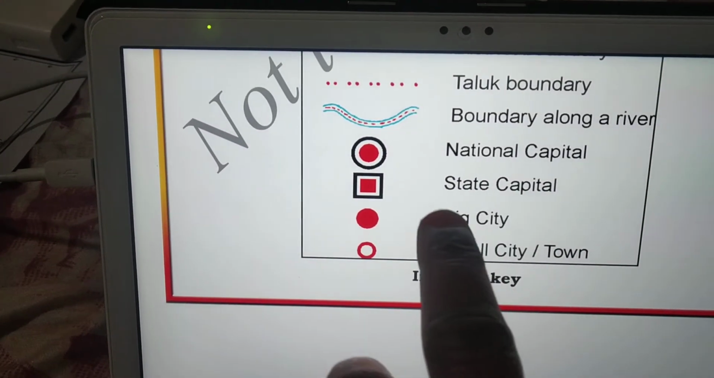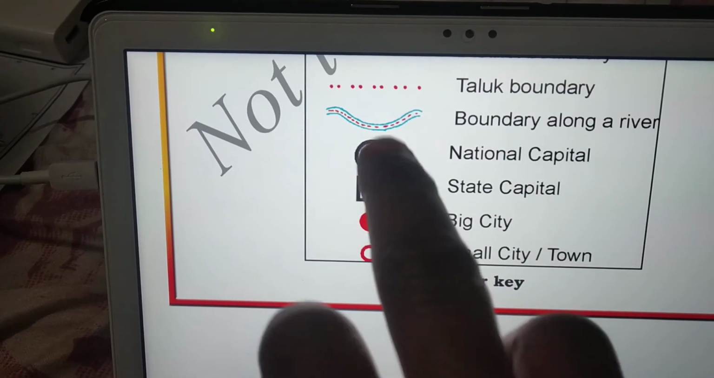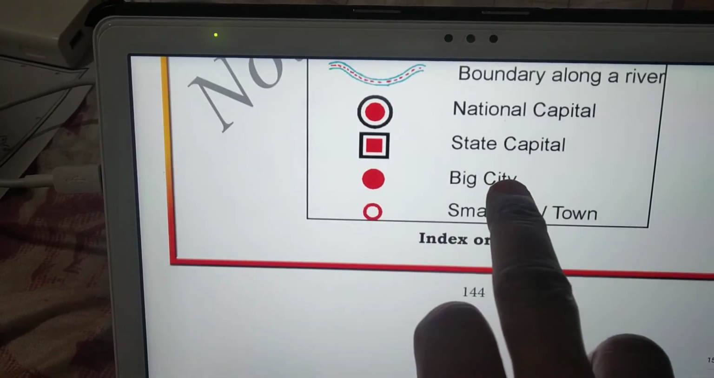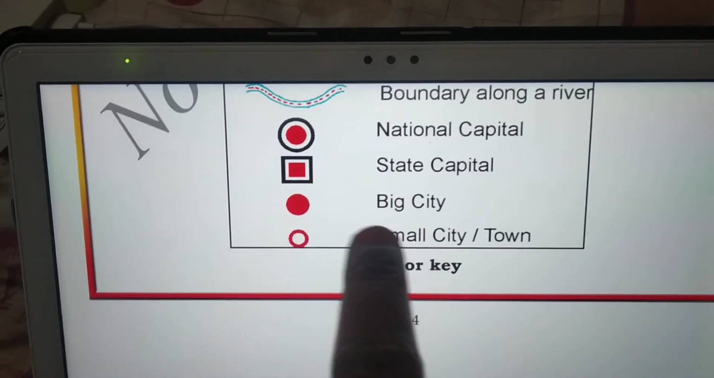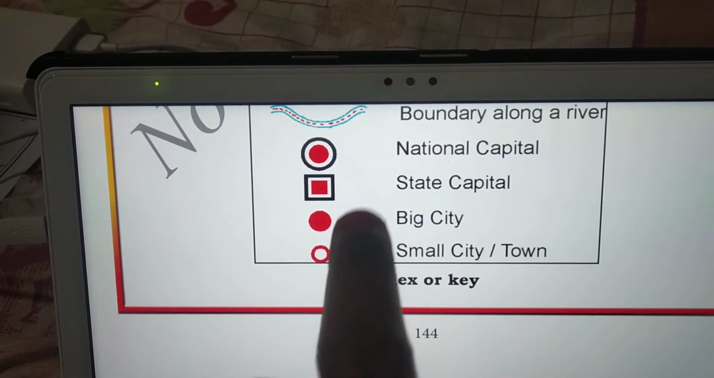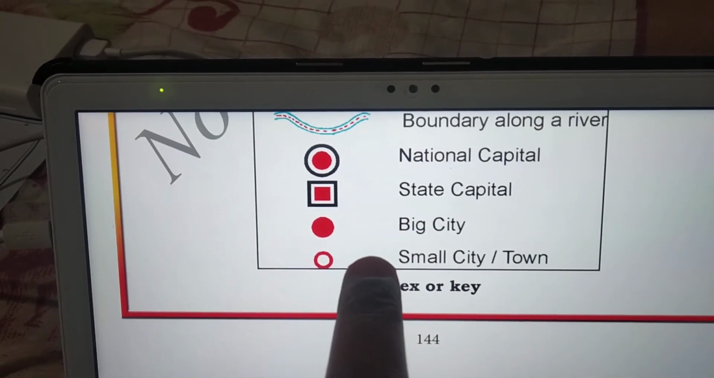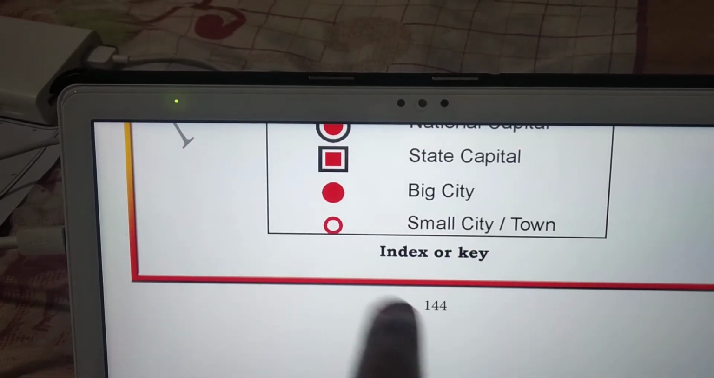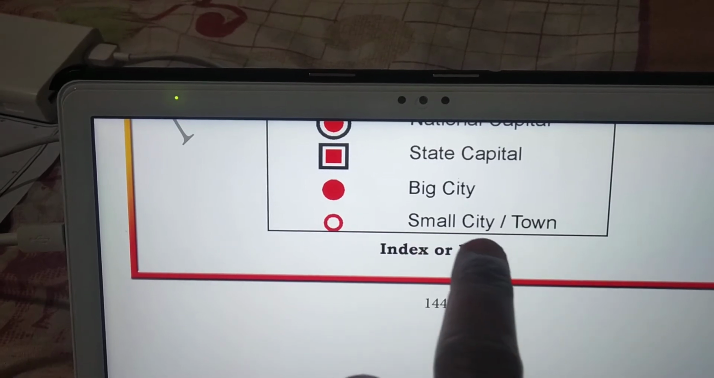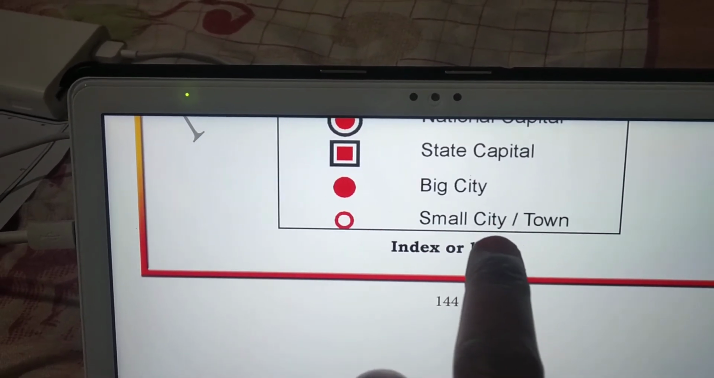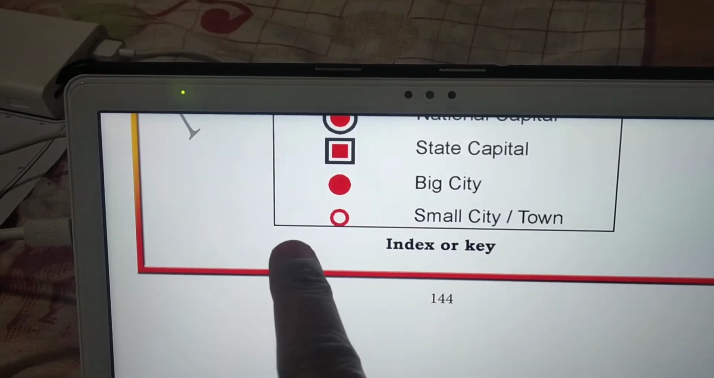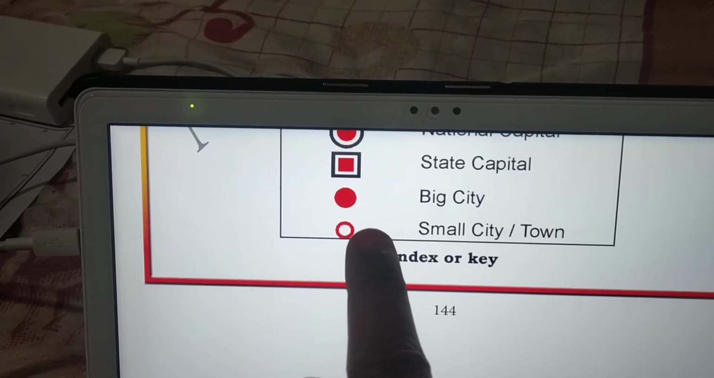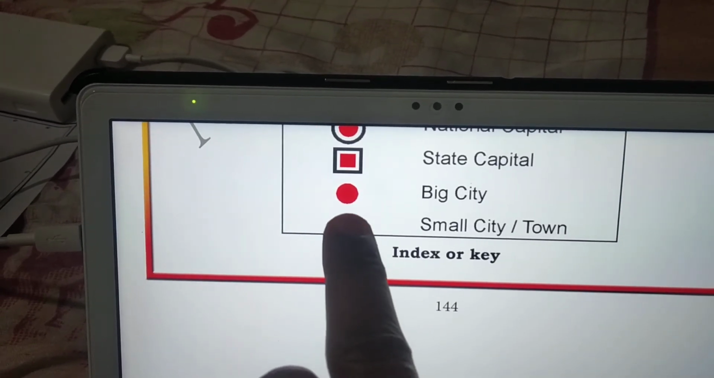Understood? Next one is a circle with a red dot inside, which means national capital. That is a national capital. Next one is a square shape, with a red square shape inside, which means a state capital. Understood? Just a big red dot means a big city. For example, in India, Bangalore may be shown like this. Why? Because Bangalore is a big city in India. Yes, right? And Mumbai is also a big city in India.